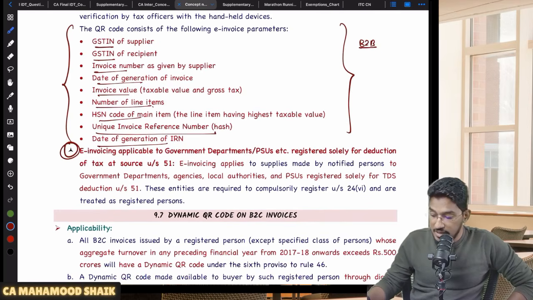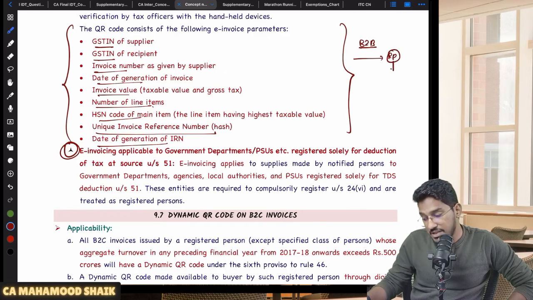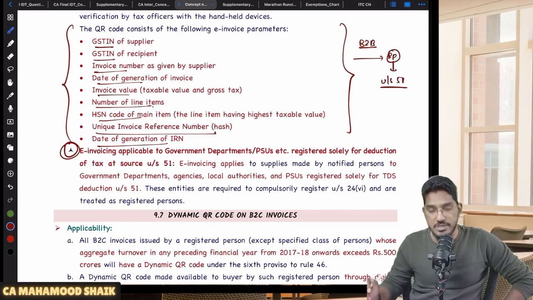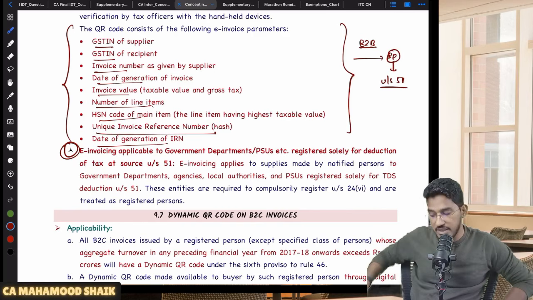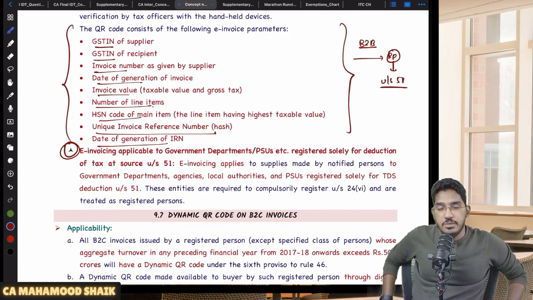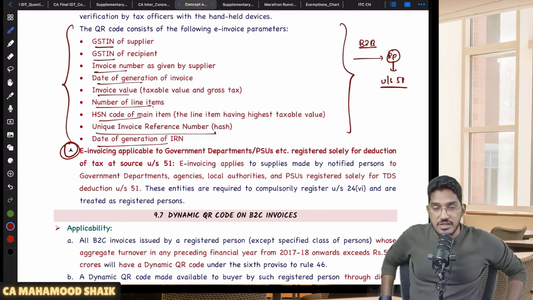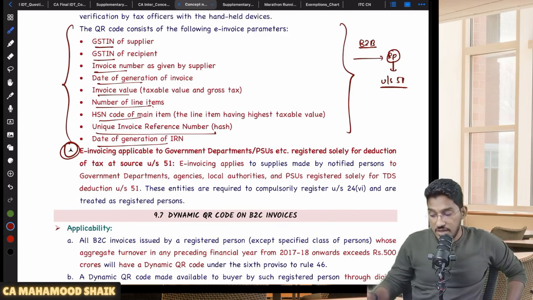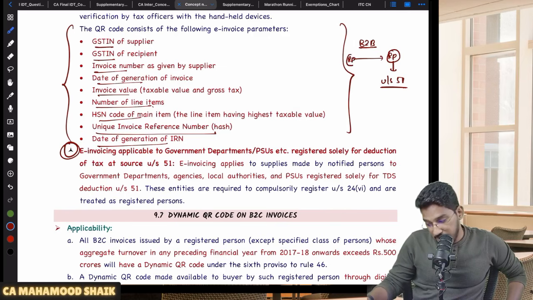Sir, you told for B2B supplies, e-invoicing will become applicable, no? Let us say I am making a supply to a recipient who is registered. But that recipient has taken registration only under section number 51 for deducting TDS. Just now, as we have covered in the TDS chapter, we have seen the people who are required to get registered themselves under section number 51. Okay, sir, I am a registered person, I am a supplier.